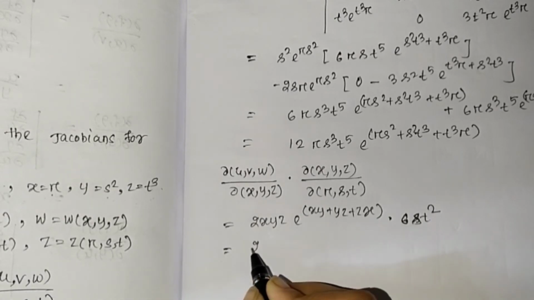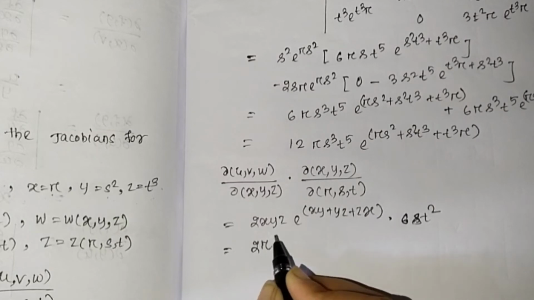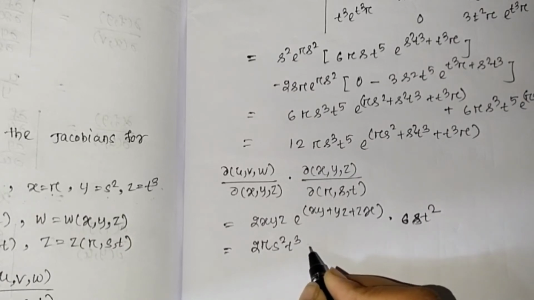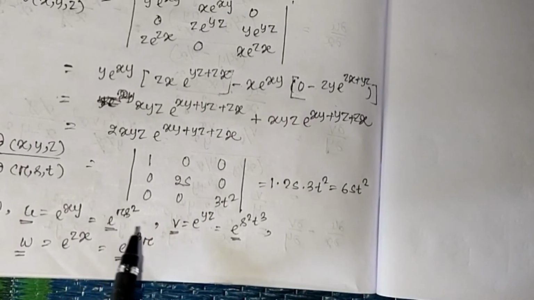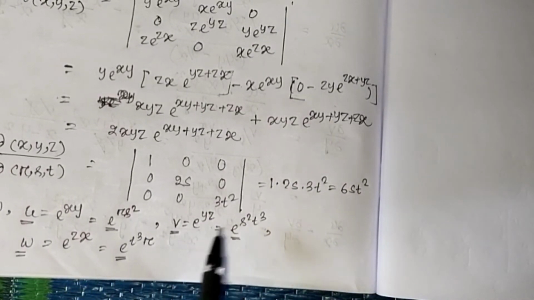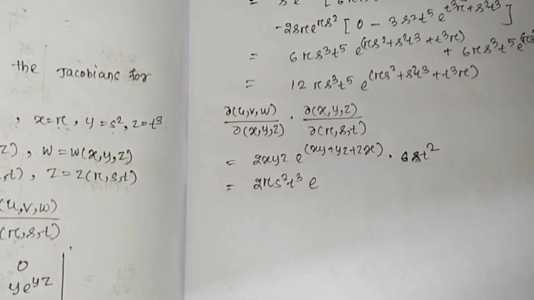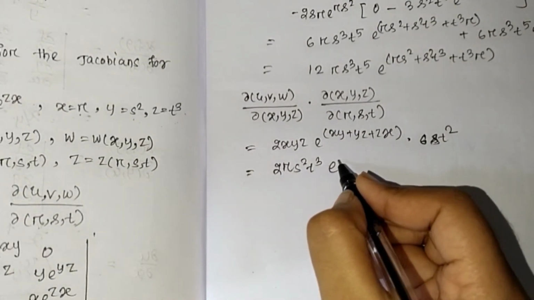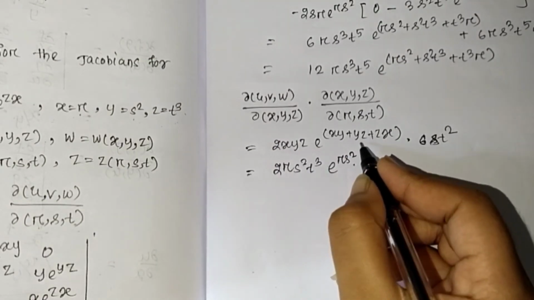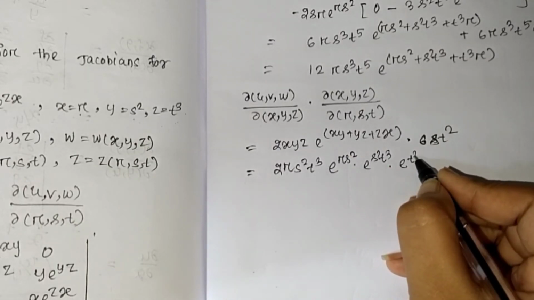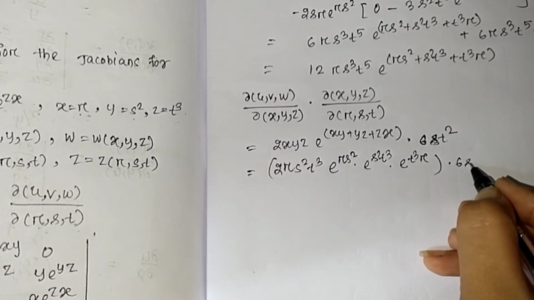So 2x, put the value of x, that is r, put the value of y, that is s square, put the value of z, that is t^4. Then e to the power xy is e to the power r square, e to the power yz is e to the power s square t^4, and e to the power zx is e to the power t^4 r. Then here 6 s t square.